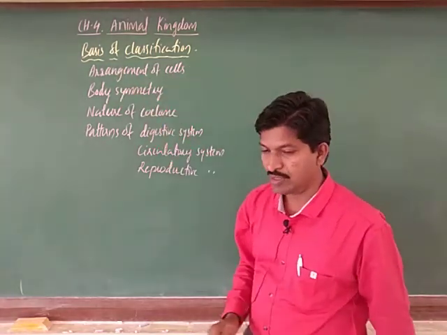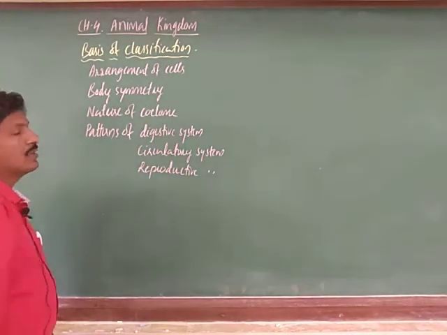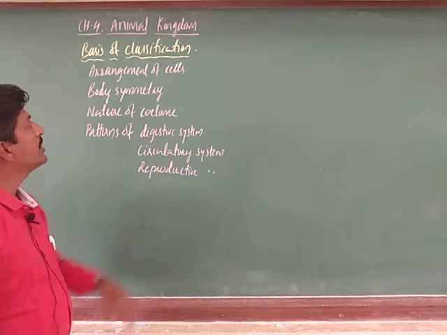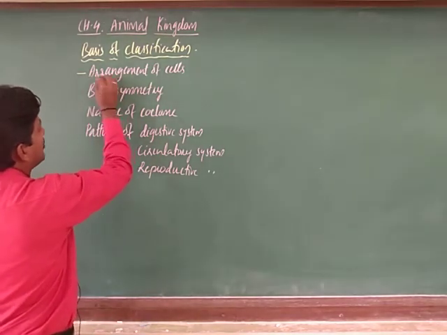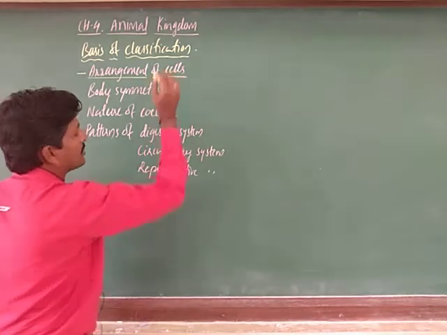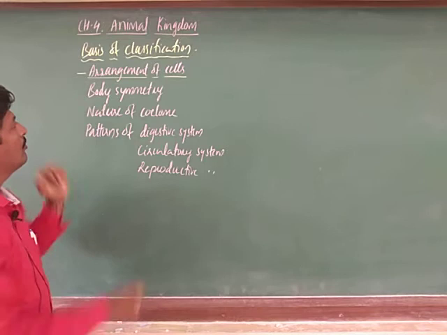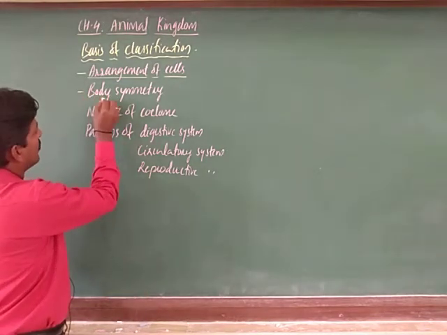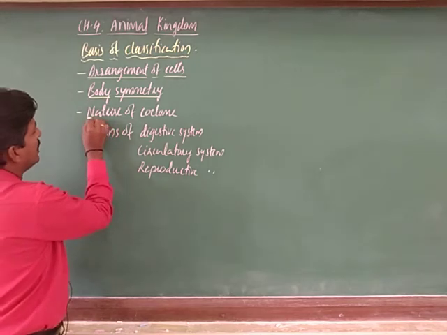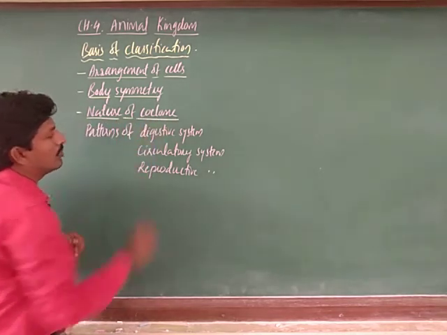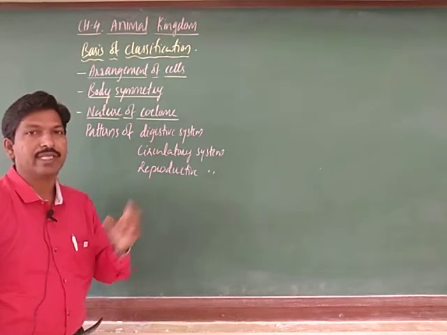The first one is the arrangement of cells, which we have to consider because organisms show cellular nature, so the arrangement of cells is very important here. In the previous video I have said all this. The second one is body symmetry, and the third is the nature of coelom. Coelom means body cavity, how the body cavity is formed.